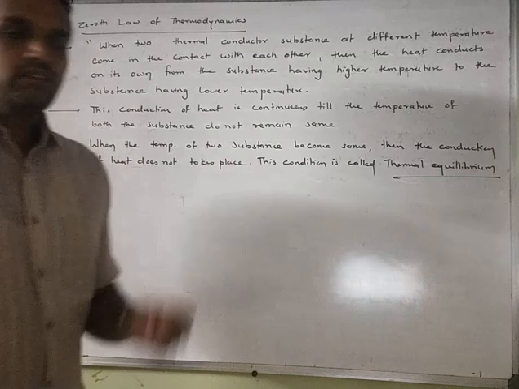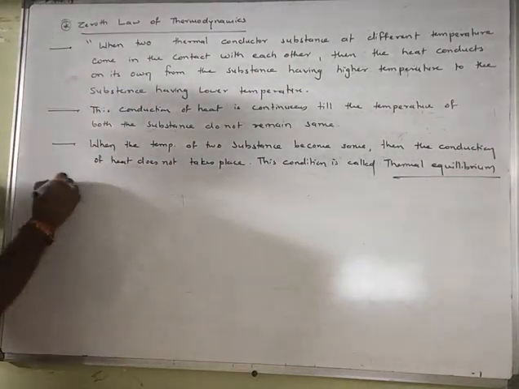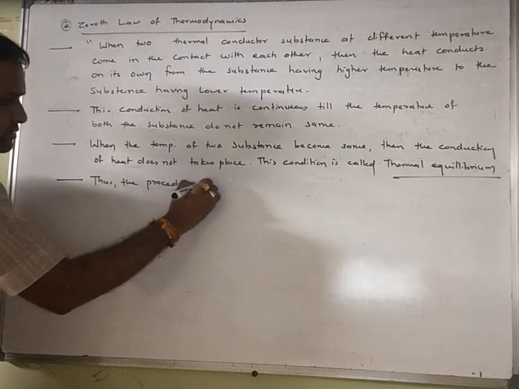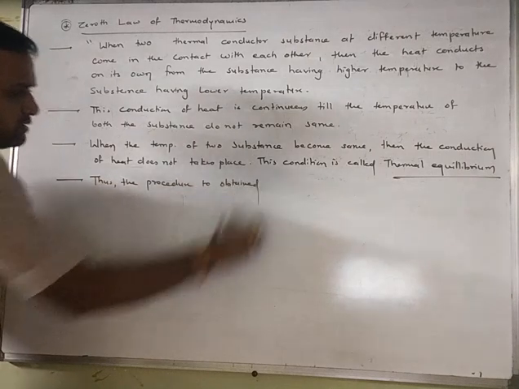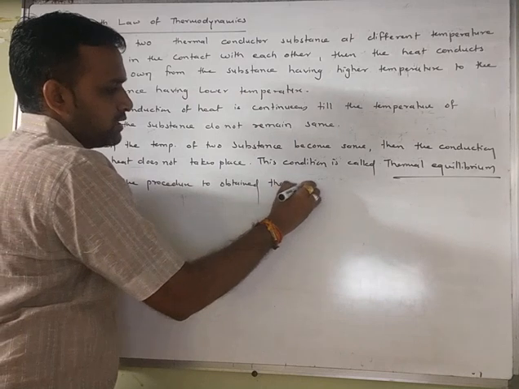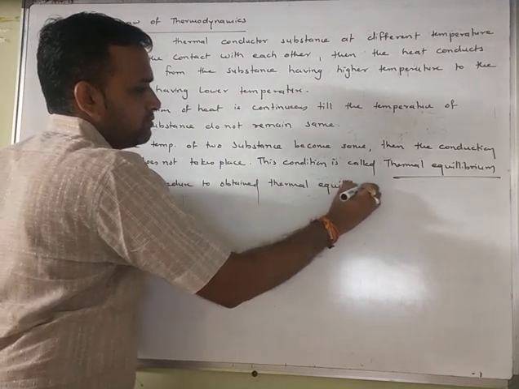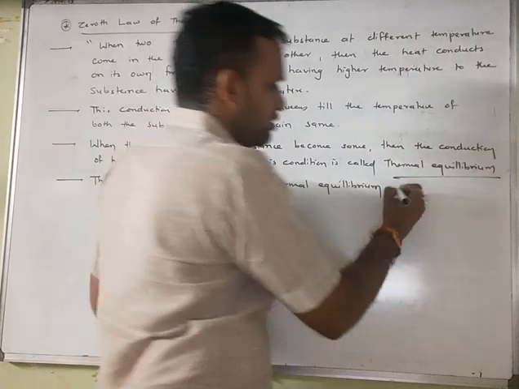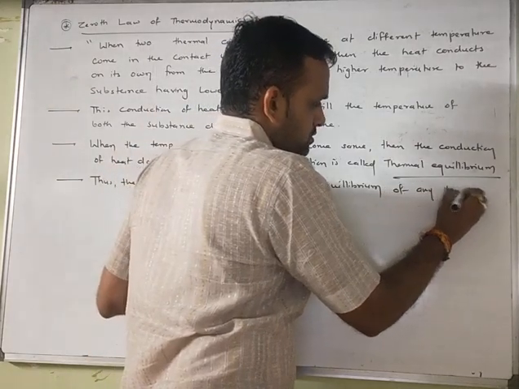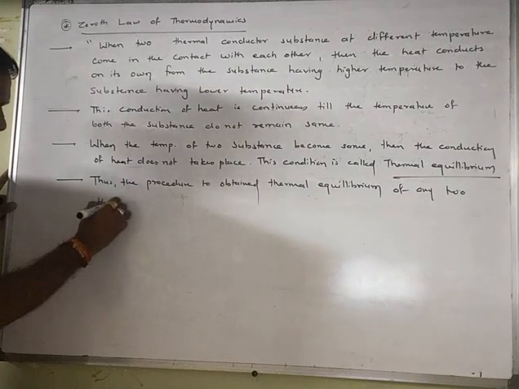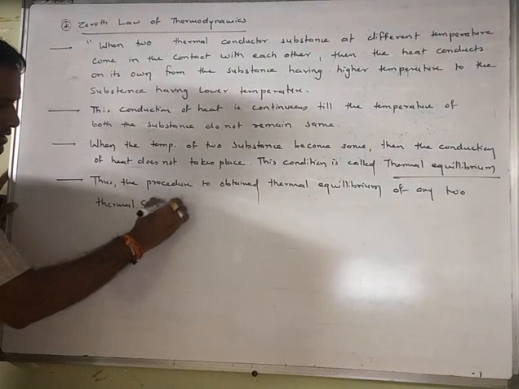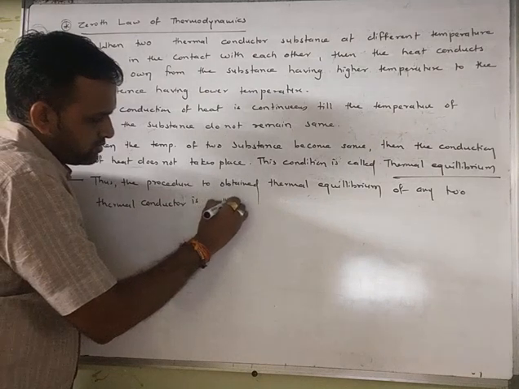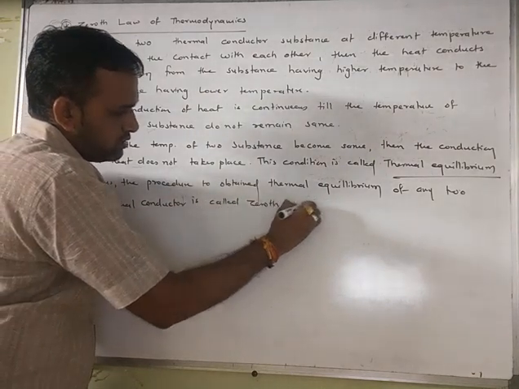Thermal equilibrium बोलते हैं. And thus the procedure to obtain thermal equilibrium of any two thermal conductors, right, is called the zeroth law of thermodynamics.